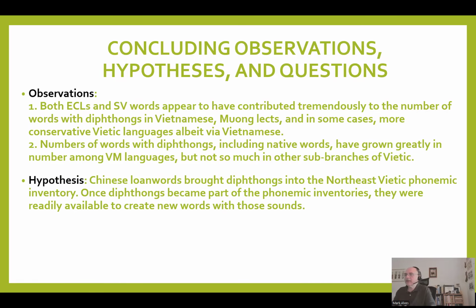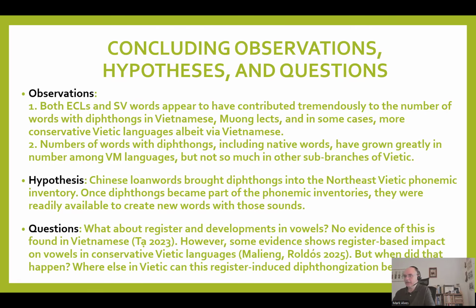Okay, so for a hypothesis, I will say that Chinese loanwords brought diphthongs into the Northeast Vietic phonemic inventory, or I should say phonemic inventories, not just Vietnamese, of course. Once diphthongs became part of these phonemic inventories, they were readily available to create new words with those sounds. And this could happen as well gradually in the conservative languages, Bangui and the Southwest Vietic languages.